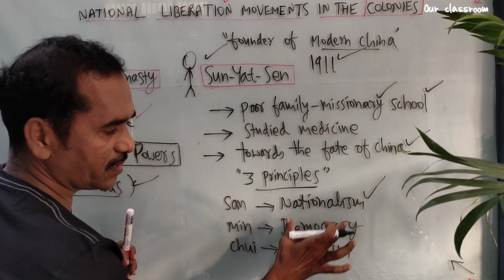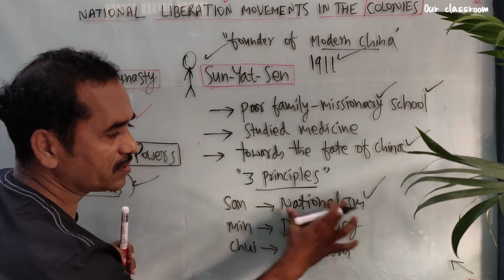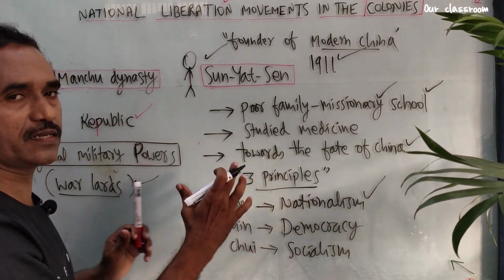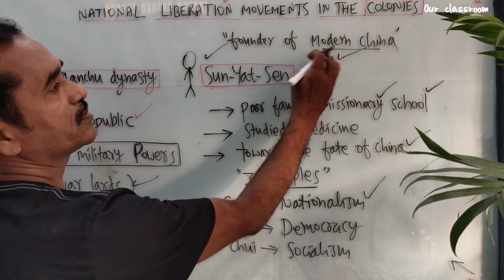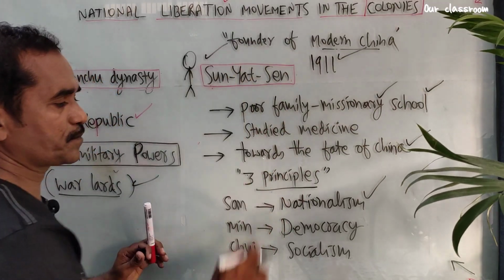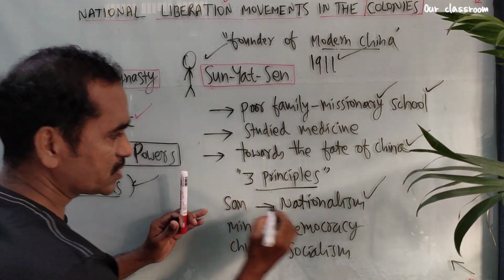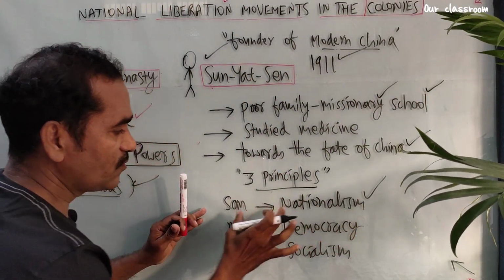These three, nationalism, democracy, and socialism, he wanted to implement in China so that China would become a developed country. That is the reason why we call him the founder of modern China. So these are all his aims. See here, what is nationalism?